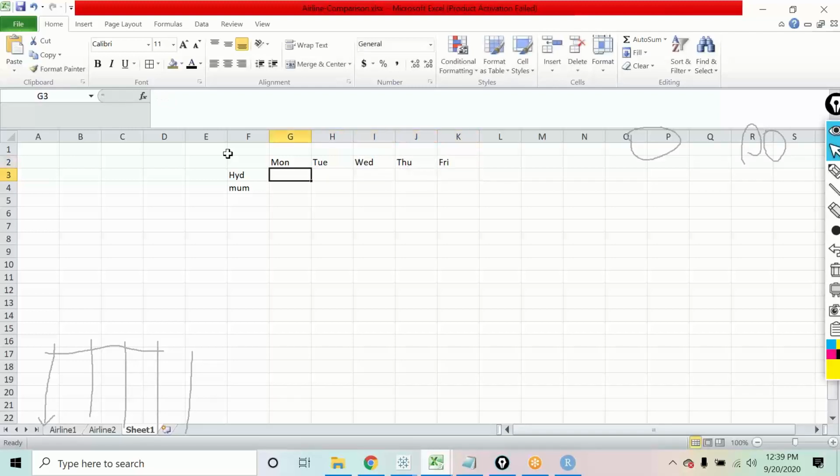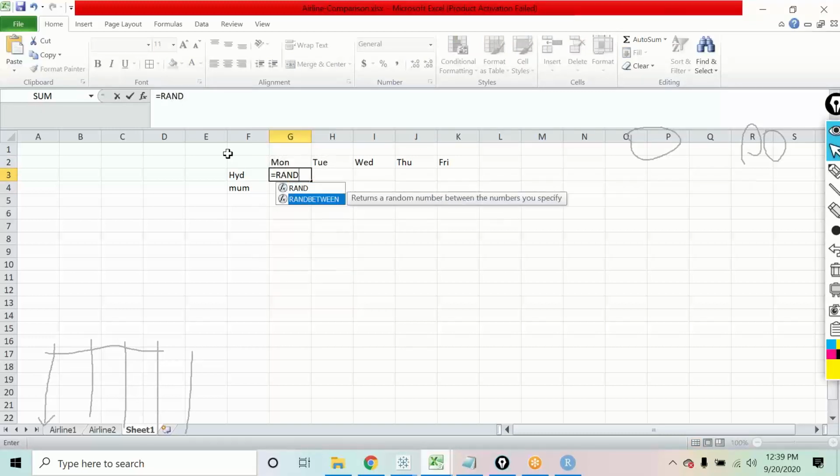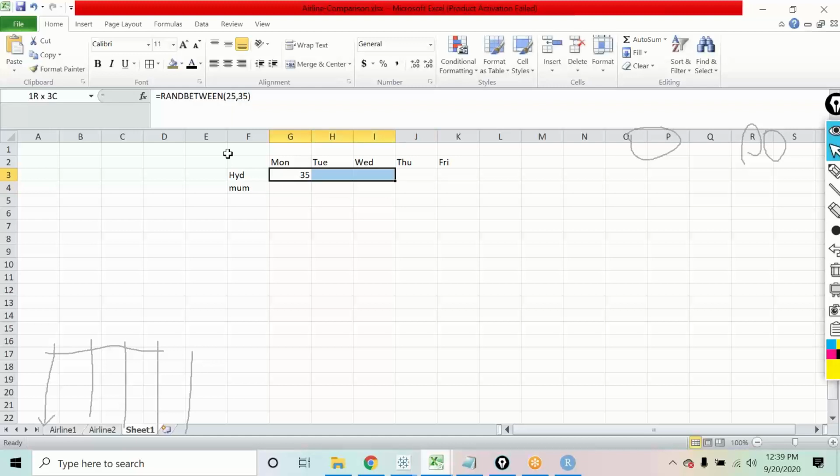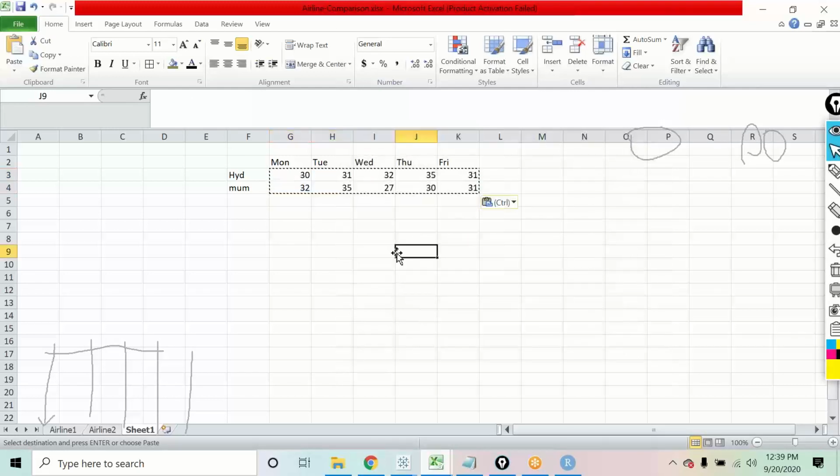I want to have the temperature over here. Suppose the temperature was between 25 to 30, 35. I want all of you to create a matrix that should give me the output like this. I should have a matrix which should have the column names and the row names.